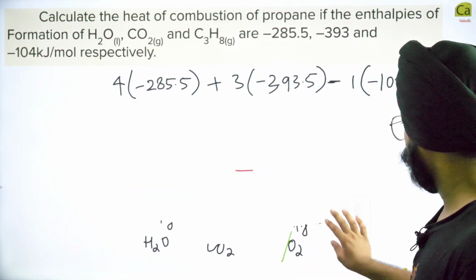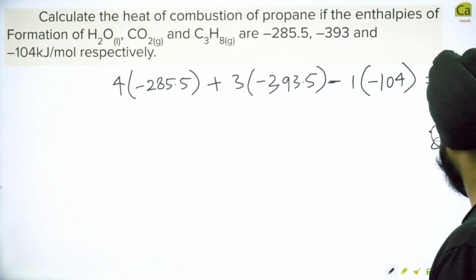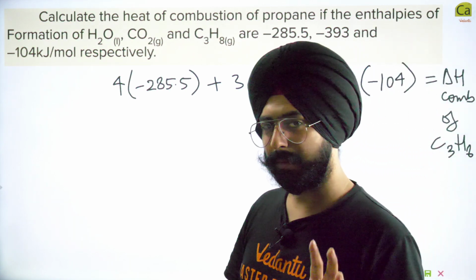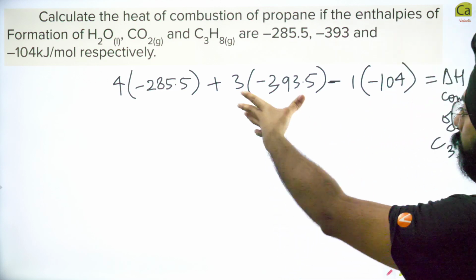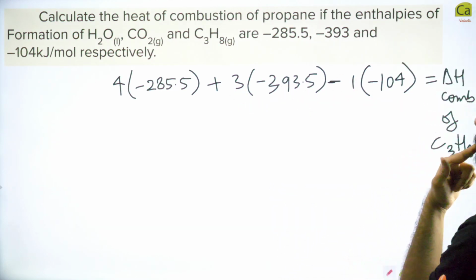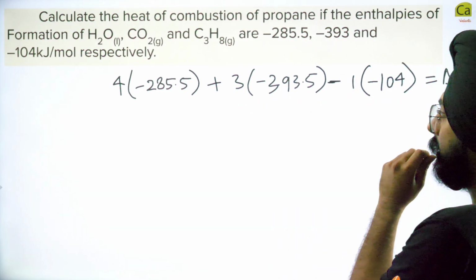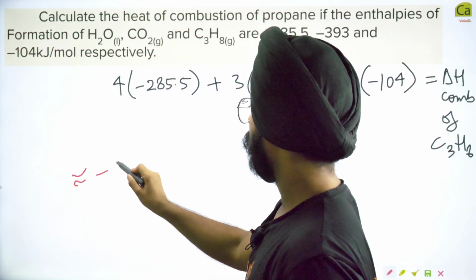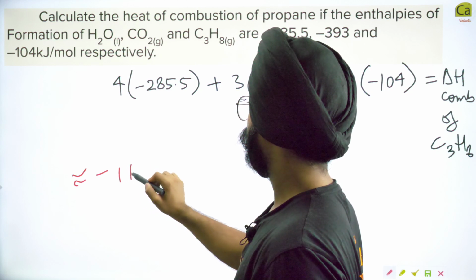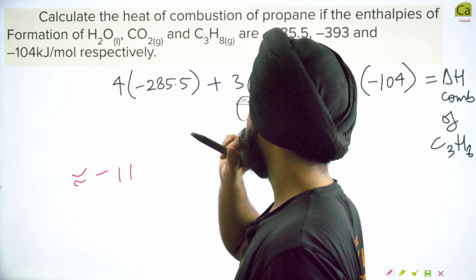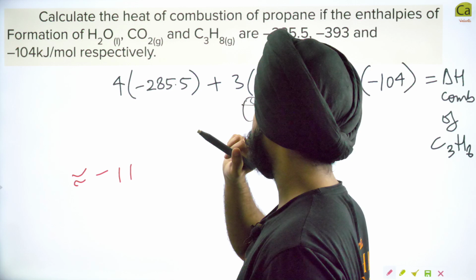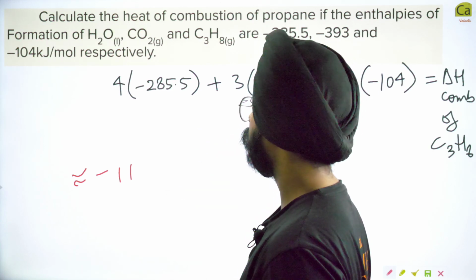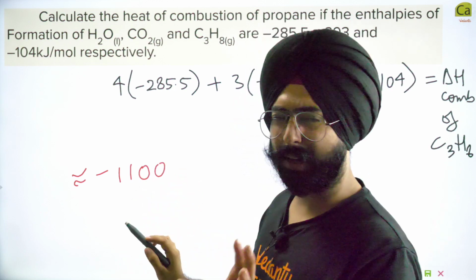If I do a very bad approximation, a very pathetic approximation, by the way: 4 into 285 with a minus sign is approximately -1100.